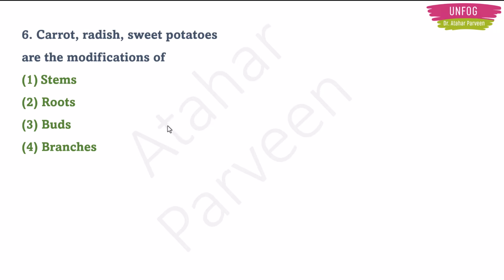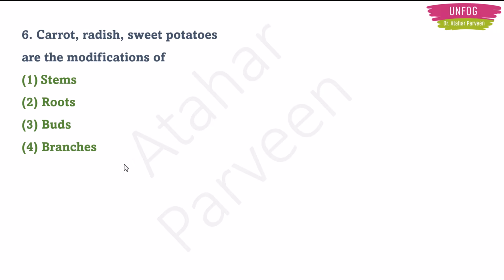The next question says carrot, radish, sweet potatoes are the modifications of. So what part of the plant are these? This question is asking what part of the plant carrot, radish and sweet potatoes are. Option 1 says stems, option 2 says roots, option 3 says buds, option 4 says branches.